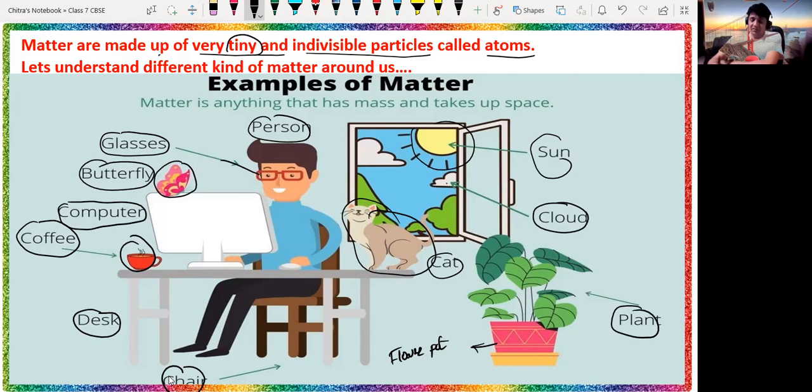Okay, the flower pot, if you have one, is made up of ceramic. So we have different articles at our home, and they are made up of different types of molecules or atoms. Okay, so again I want you to take a screenshot of that, then we will discuss further. So here, the leaf of the plant, flower pot, cat, sun, cloud, glass, butterfly, computer, coffee, desk, they are made up of different types of particles. Okay, everyone, so again, let's take a screenshot of that.